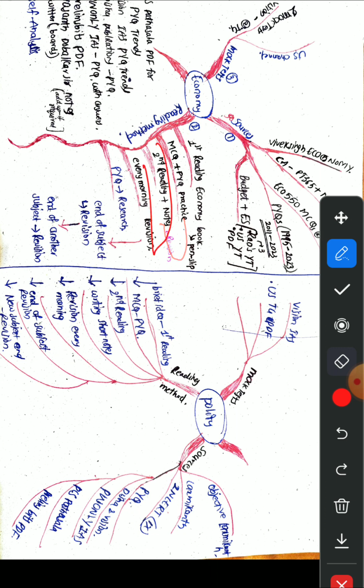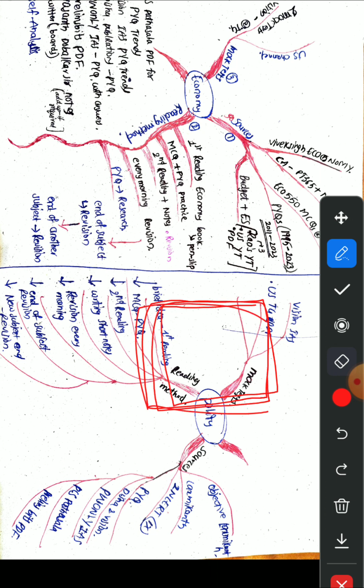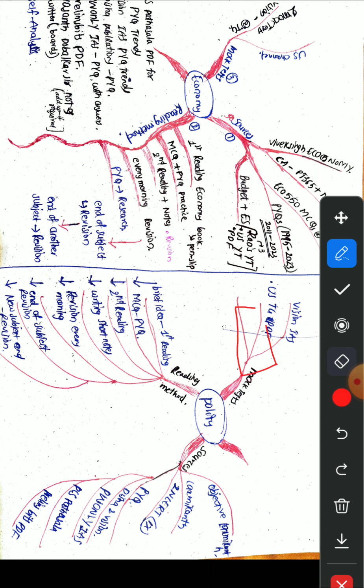In the second reading, we will divide the whole syllabus into topics. For example, take fundamentals of macroeconomics. We will study the basics now. For example, there is a topic like what is economy, how the economy functions. We read that topic, then we will write it in notes. We will remember whatever we can. After writing notes, we will get a comprehensive idea.